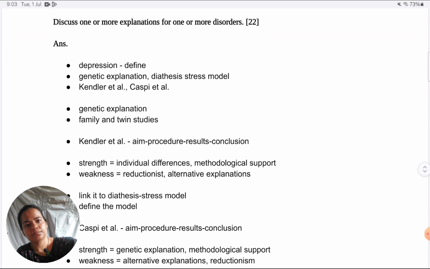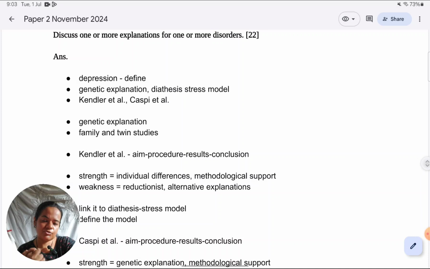So I just want you to see how we structure a discuss type of question. As I told you, it broadly will look like the evaluate the studies type of question only. But when you look at the individual points and the importance given to each section, you will realize the difference. I'll just summarize it for you.